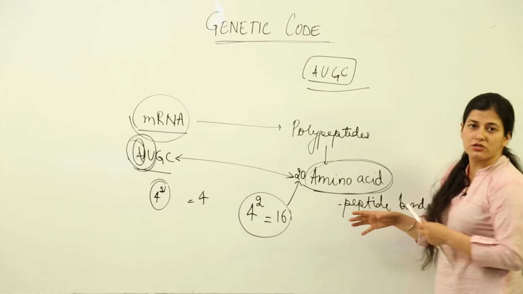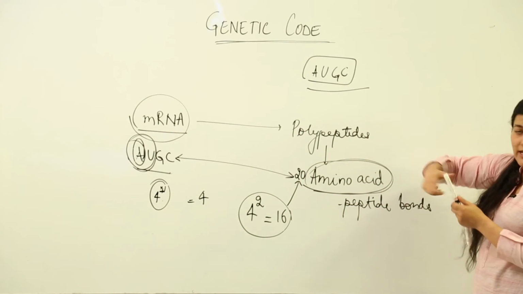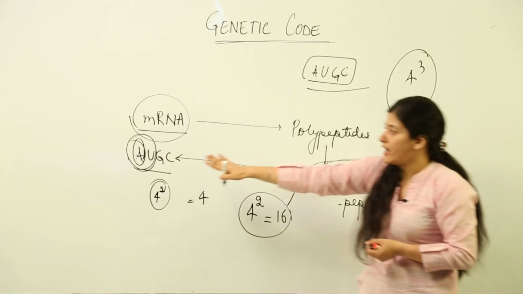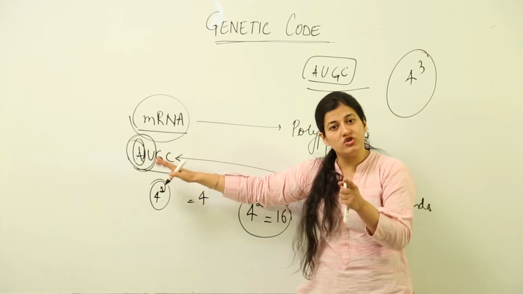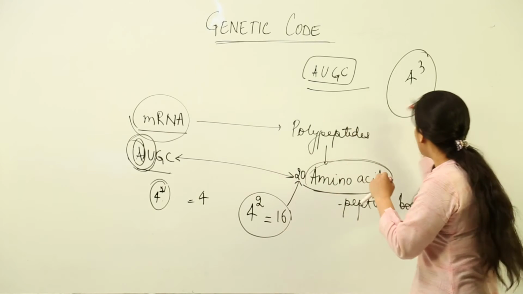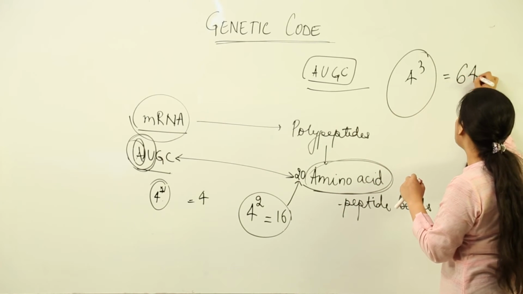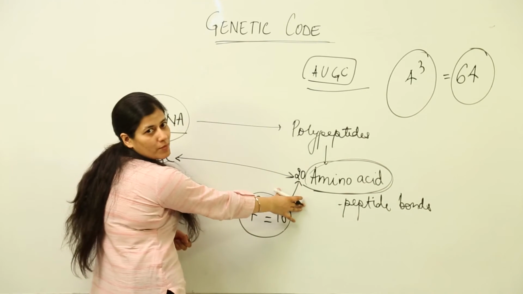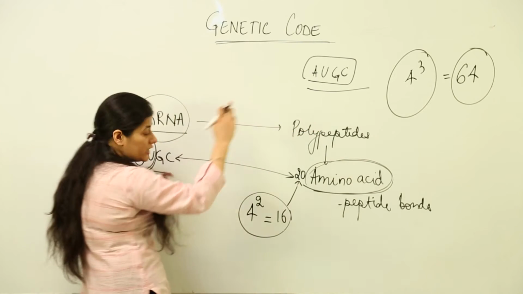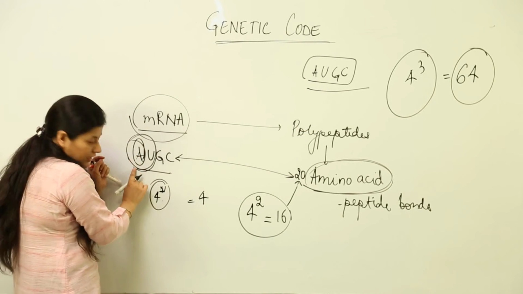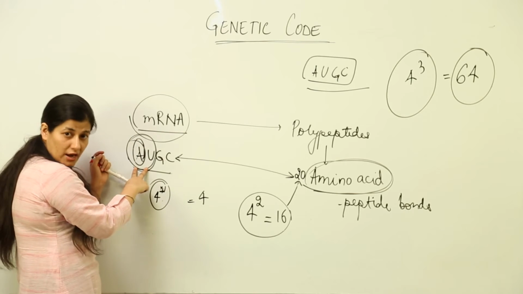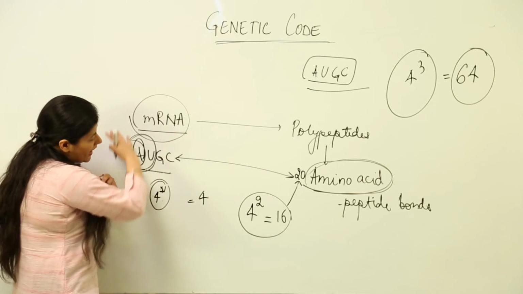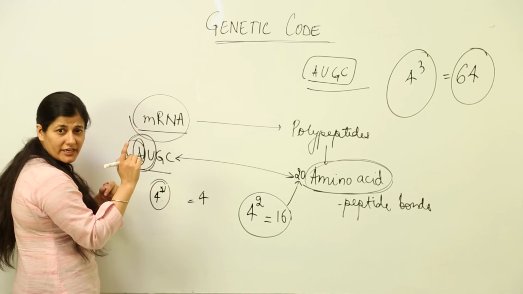Then there was a scientist known as George Gamow. He studied this and he told, what if it is a triplet? There are 3 nucleotides which are representing 1 amino acid, then we get 64 possibilities. And 64 very well takes in 20 possibilities. So, it would be a triplet. Instead of a single nucleotide or a pair of nucleotides, we will have a triplet where there would be 64 possibilities of getting a triplet out of these 4 nucleotide based sequences.